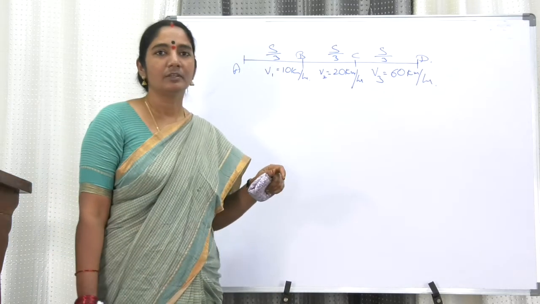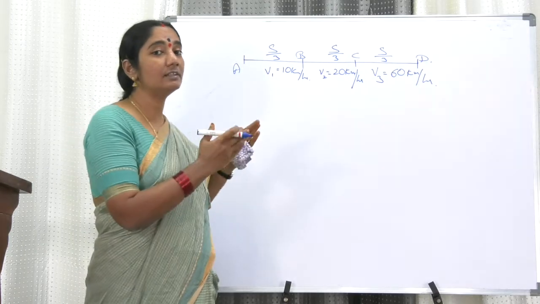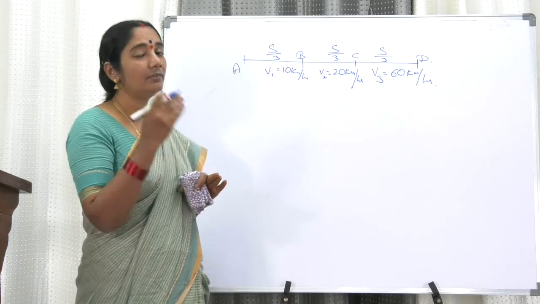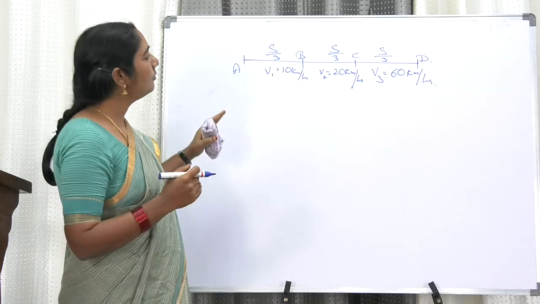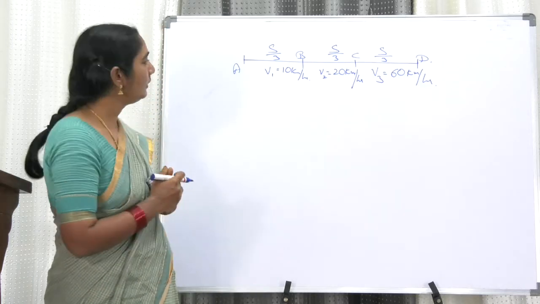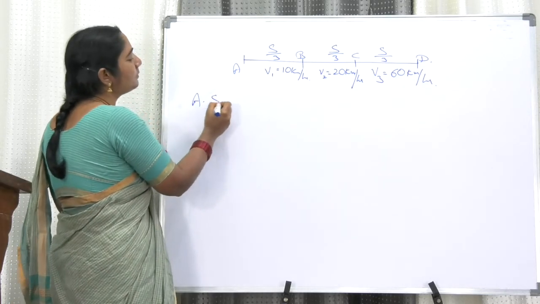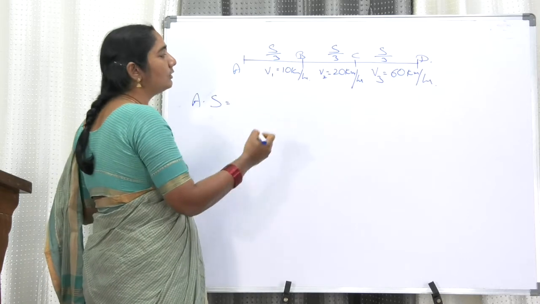My dear friends, previously we have seen half the distance and half the distance, and we derived a formula. Now before we solve the problem, let us derive a formula. Average speed is total distance by total time.